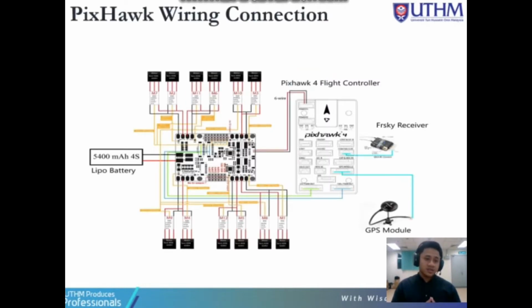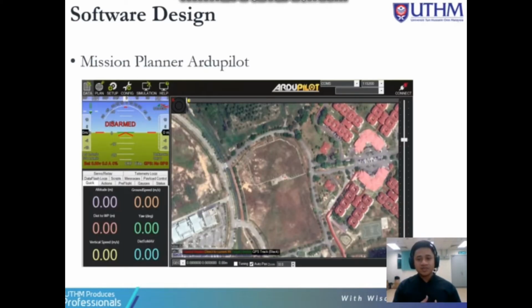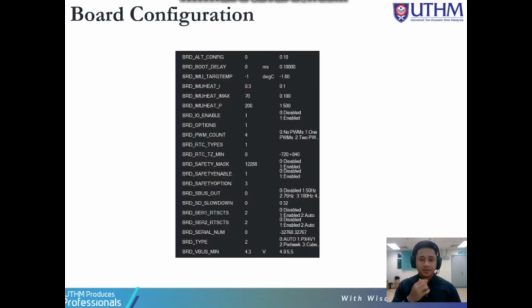This is the Pixhawk wiring connection, which you guys can see. I'll be using the 12 motors, 6 above and 6 below. I'll be using the Mission Planner, MP, which provides full flight control and mission planning for any MAVLink enabled drone. So its primary goal is ease of use for professional users and developers. So board PWM count is set to a value of 4 because the Dodecacopter uses 12 outputs, which are 8 outputs from the main output and 4 from the FMU output.